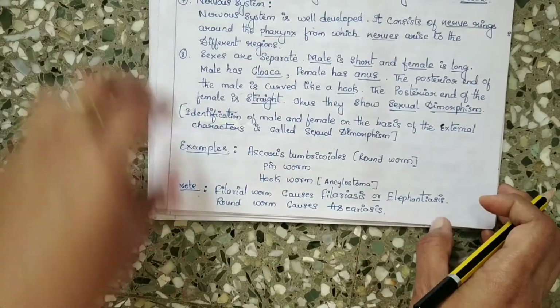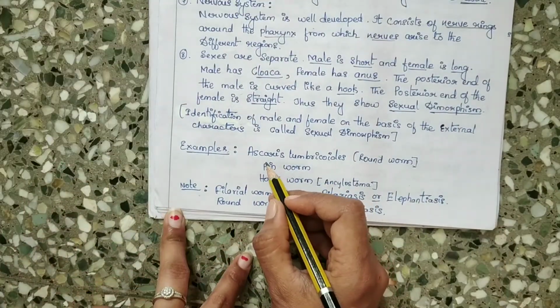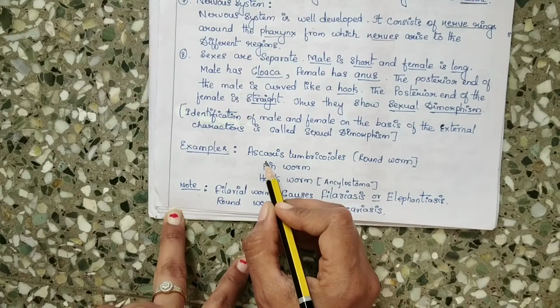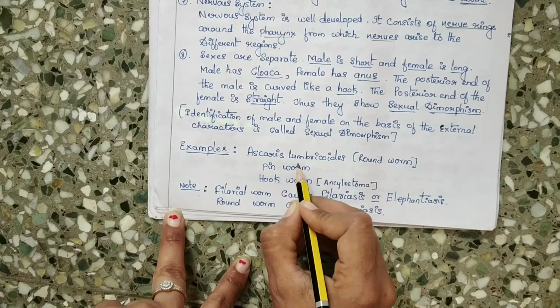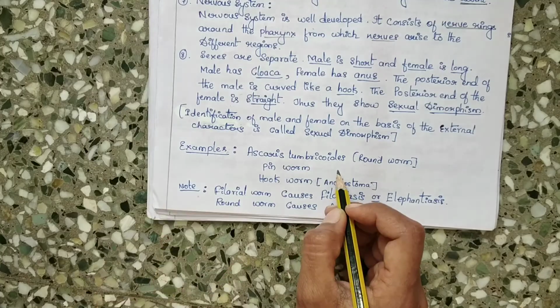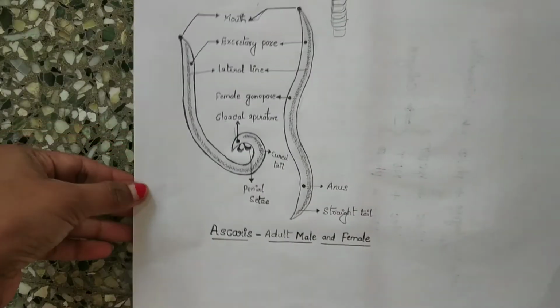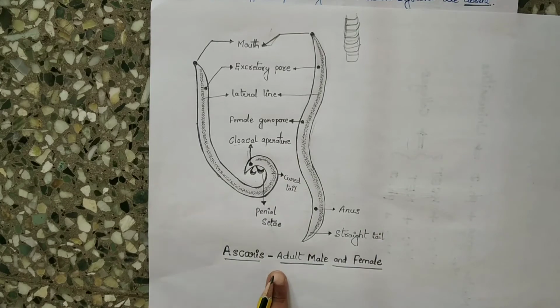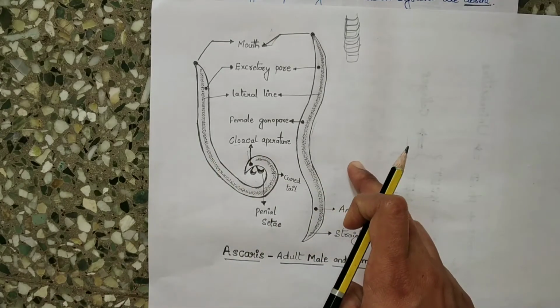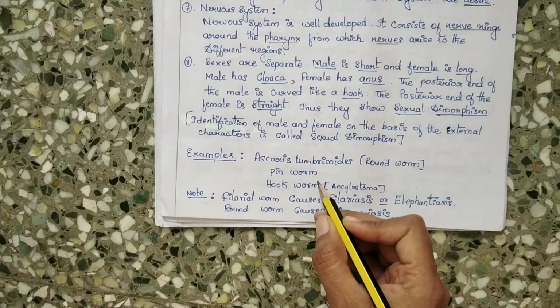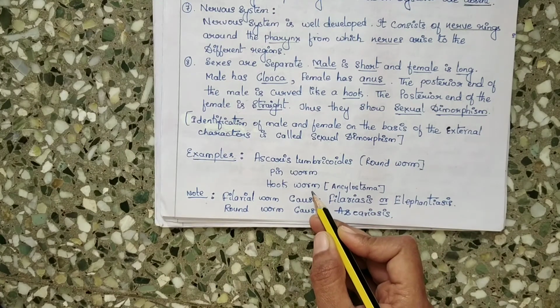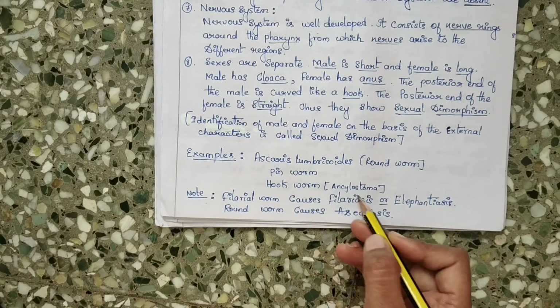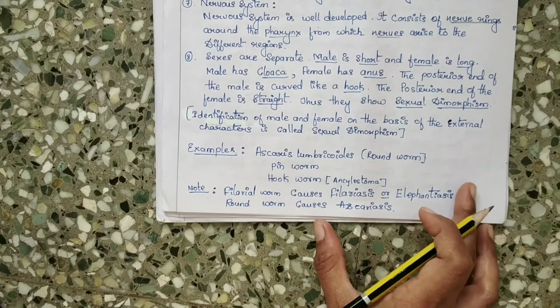Examples are as follows. The first one, roundworm, called Ascaris lumbricoides. This is the diagram, you can have a look here. This is the male and this is the female. The next example is pinworm, then hookworm, whose scientific name is Ancylostoma.